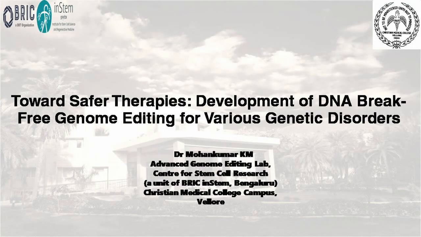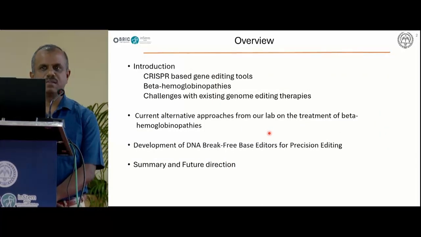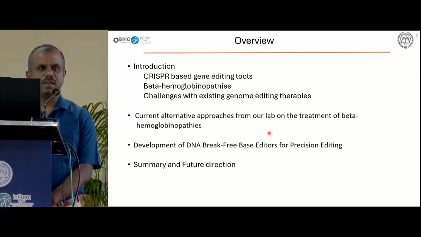So in the next 25 minutes, I am going to talk about the development of the safe base editor for the treatment of various disorders, especially for sickle cell disease and beta thalassemia.